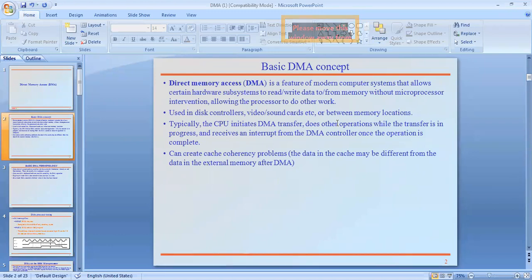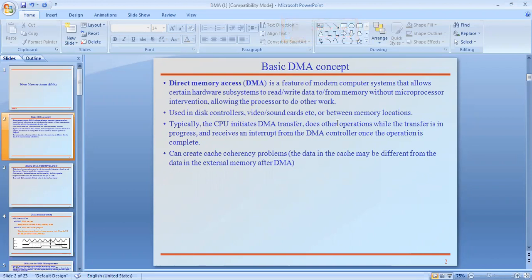Why? Because the system bus, the address bus, data bus, and control bus, all those buses are handed over to the external device to transfer the data to the memory. Once we directly use the system bus and transfer the data into the memory, and the transaction is completed, then finally I have to hand over the system bus to the processor.